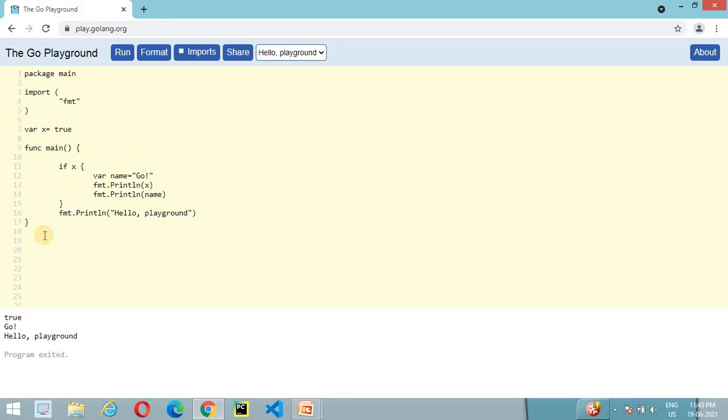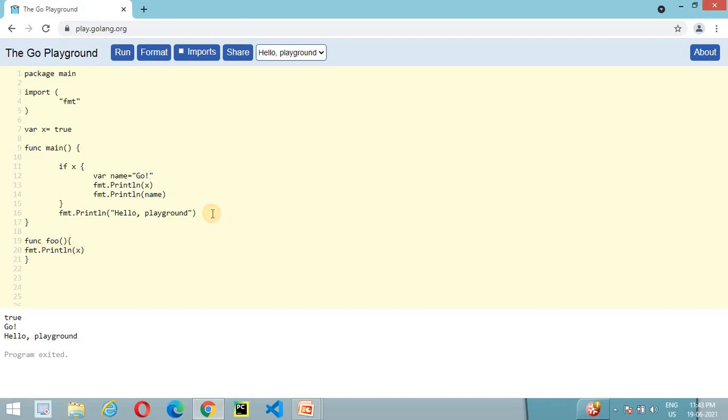If we create one more function, let's create a foo function which accepts no parameter and returns no value. Inside the foo function, if we use a print statement again, this variable is also available for the foo function.